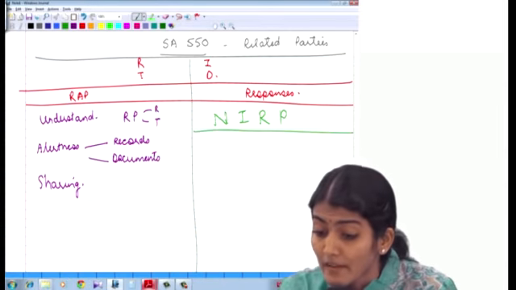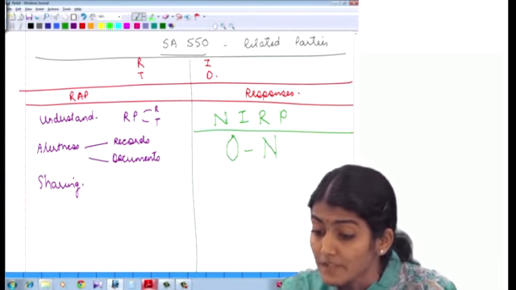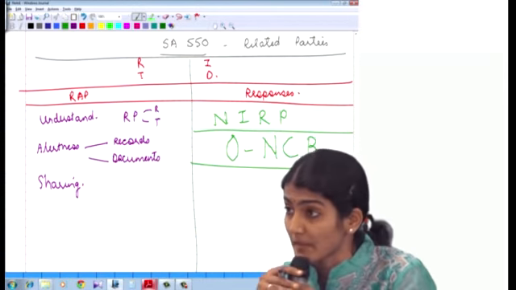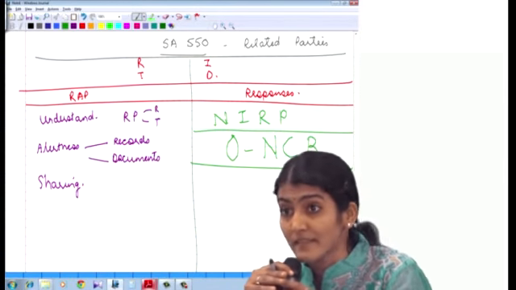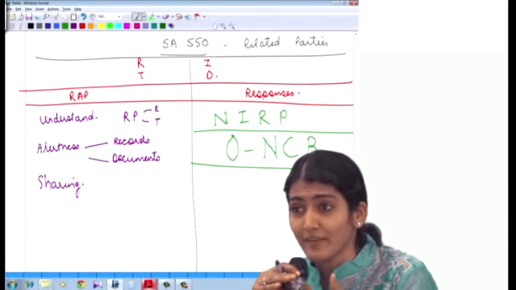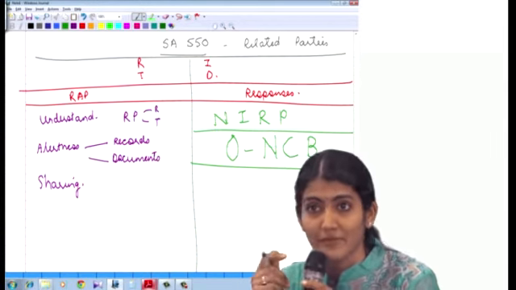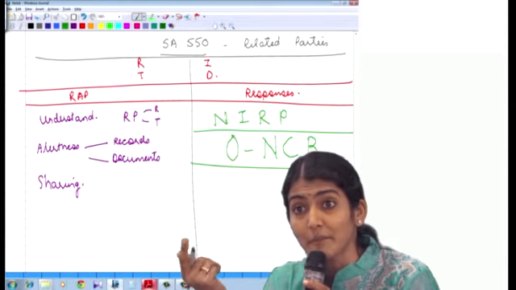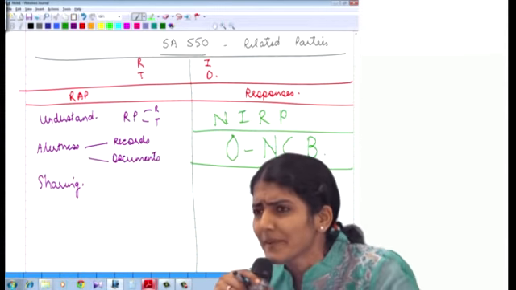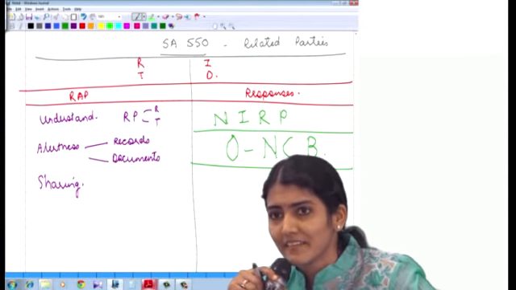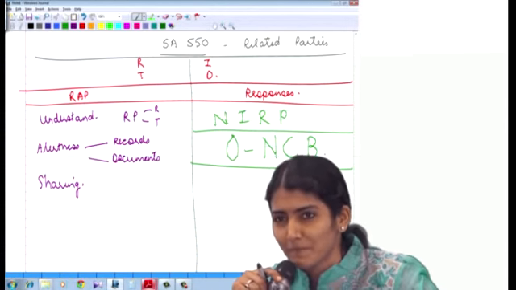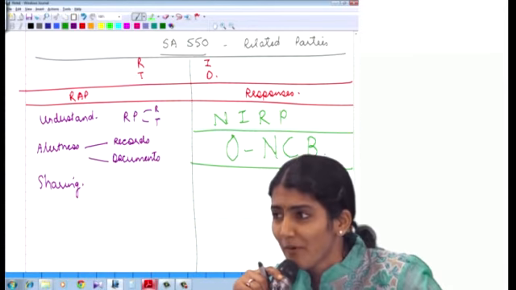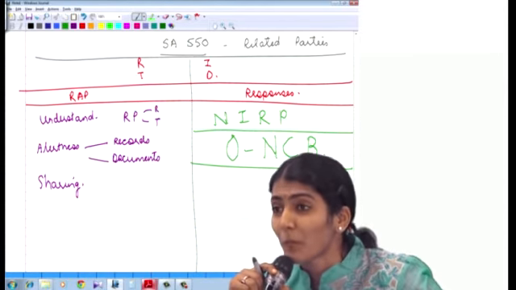Then second one, related party transactions, are they outside the normal course of business? ONCB, I think I told you Infosys ka cycle. क्या यार तुम लोग cycle वाइकल भूल जाते हो, Infosys cycle. I told you, no? Related party transactions. You remember, what were the 4 points under ONCB? Okay, good. ONCB is equal to?